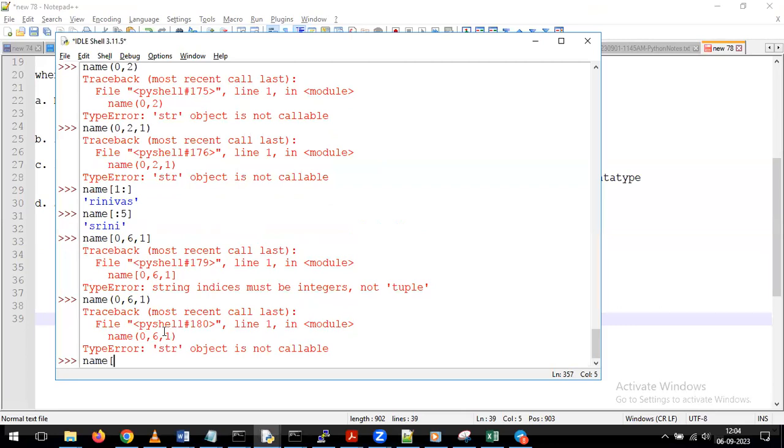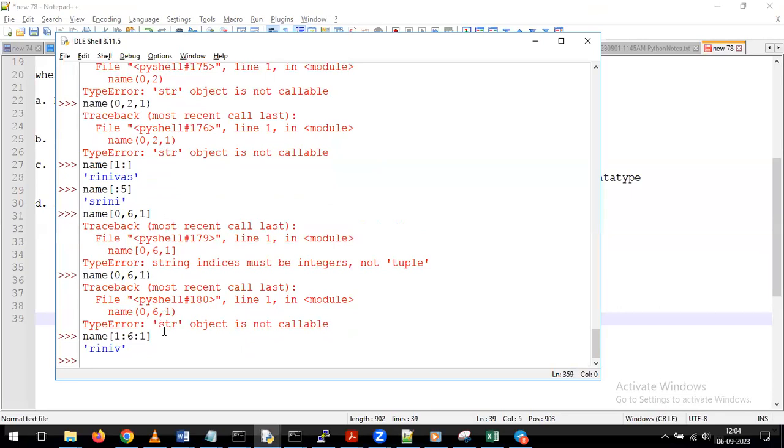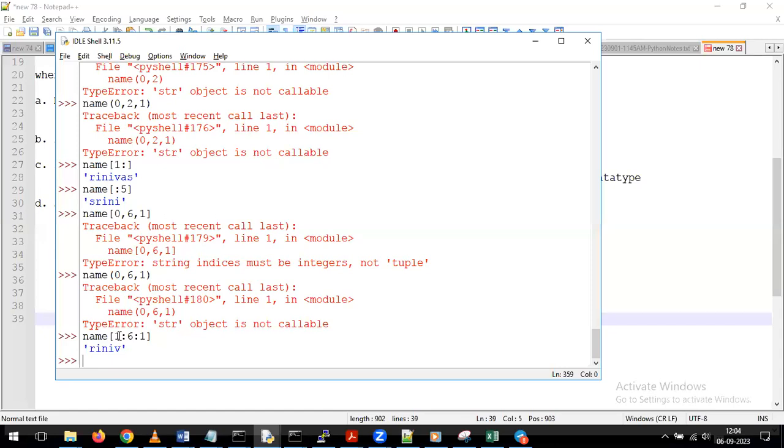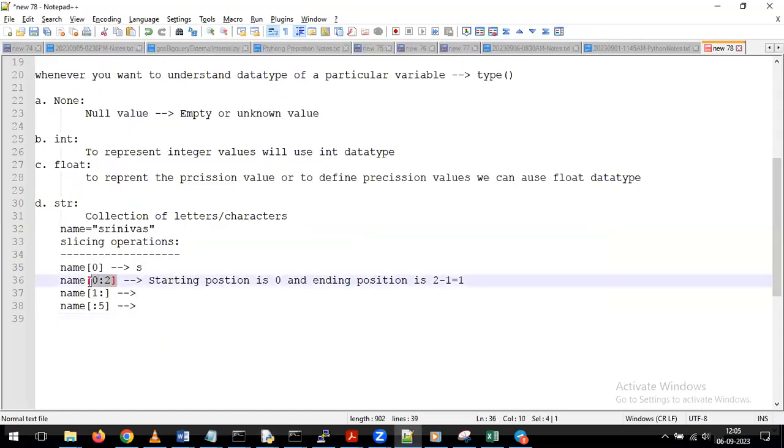Just let me check that. 1, 6, 1. Okay. Yeah. So if you observe here, till now we have given only 2 values, starting position and ending position. I just want to show you this example, that's the reason I'm trying all these options so far. But if you observe, whenever we give name 1 and 6, what is happening here? It takes the 1 position and then plus 1, plus 1, plus 1. Like that, it is going to give the values.